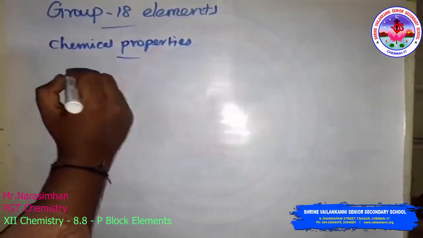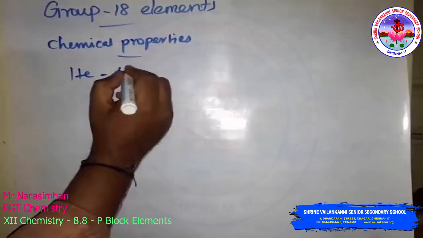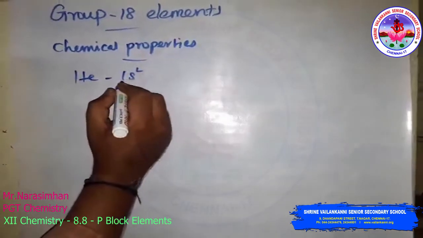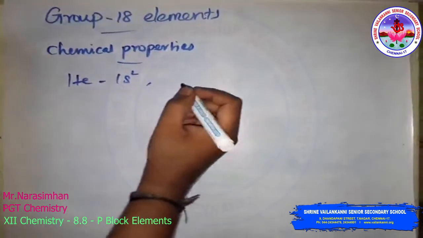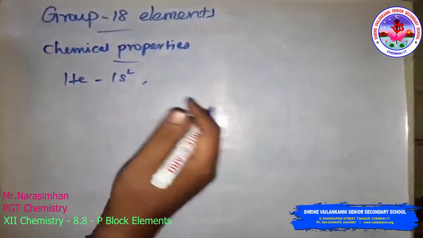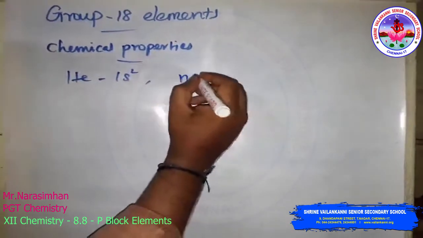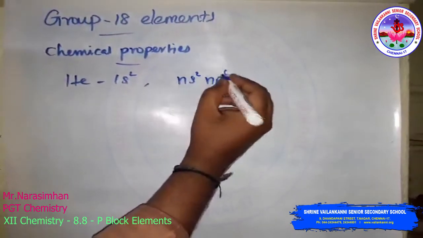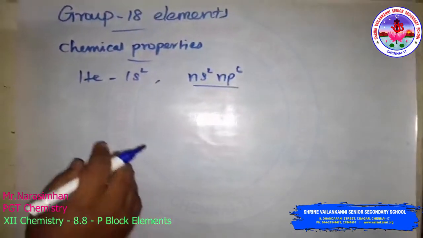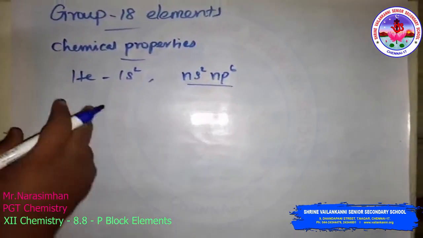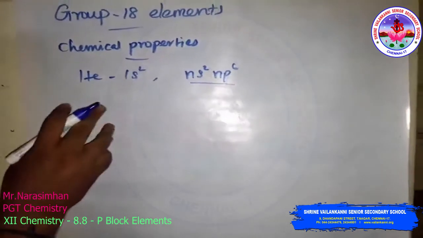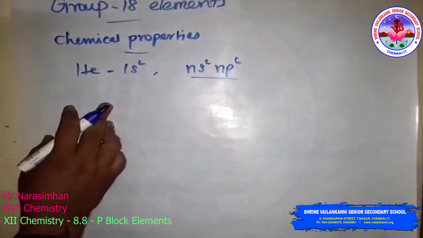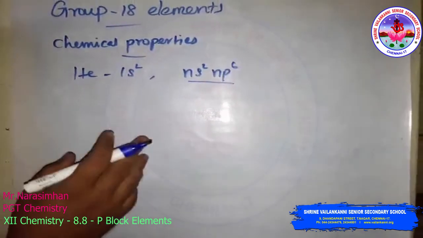Helium has 1s2, so its outer shell is completely filled. The rest of the elements like neon, argon, krypton, xenon are ns2 np6, so they have a completely filled outer electronic configuration. The second reason is they have high ionization enthalpy and more positive electron gain enthalpy, so they are chemically inert.